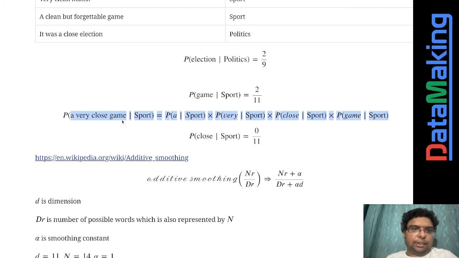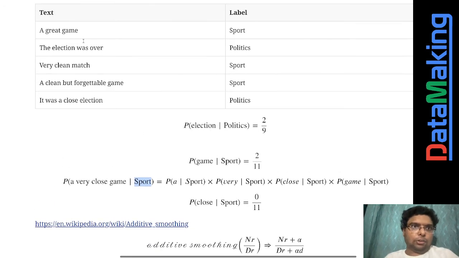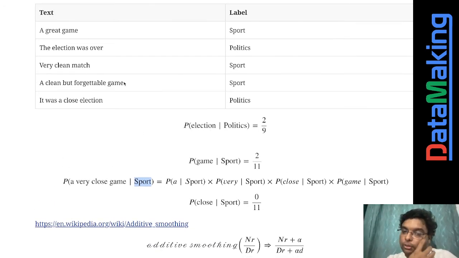For a very close game, what is the probability of it being a sport label? "Very close game" does not appear over here, so we calculate for each and every word the probability that it's in sport, and then multiply them all.